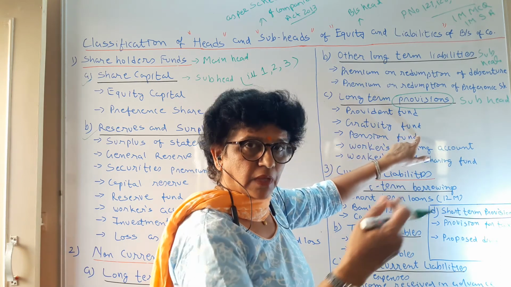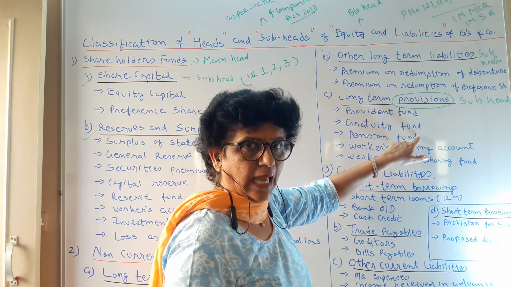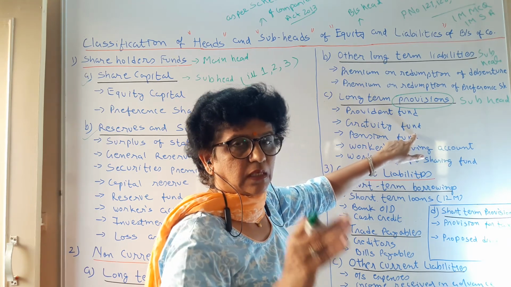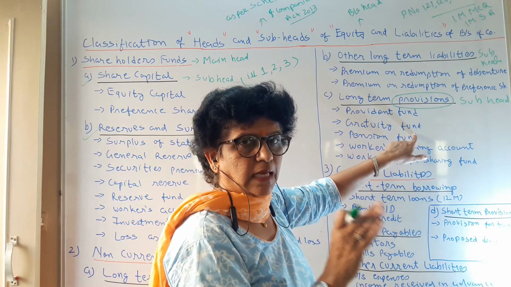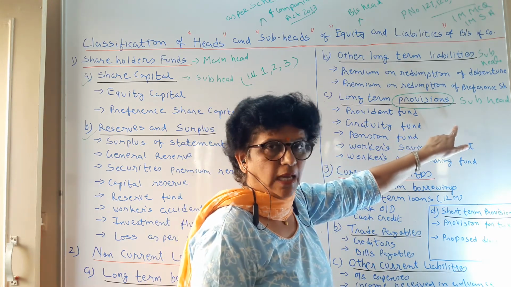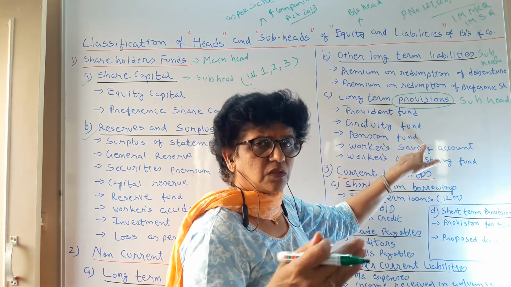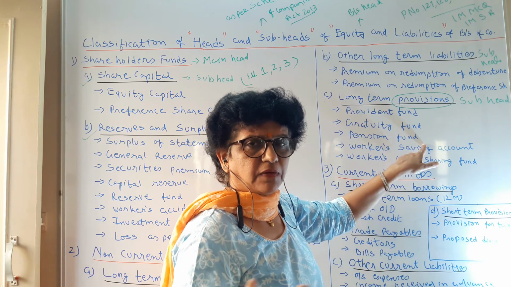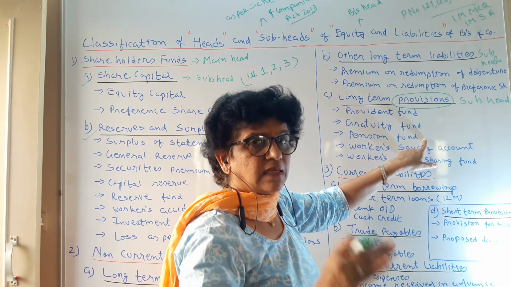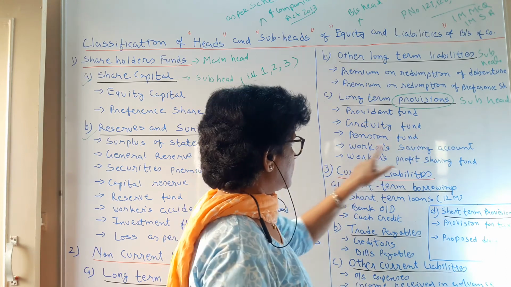Gratuity fund. As per the government law and as per the Factory Act, gratuity needs to be paid. So have a provision. You should have money aside to make the payment of gratuity. Again, it is for employees. Pension fund. Pension also needs to be given to employees after retirement. So all these belong to the employees, and so you cannot use them any other place.